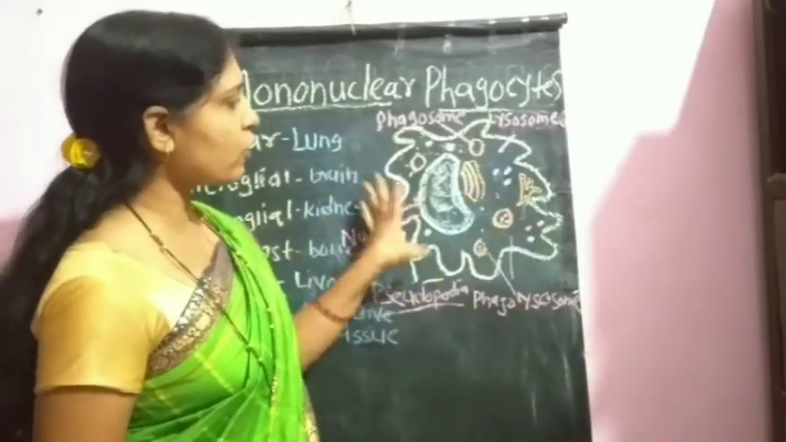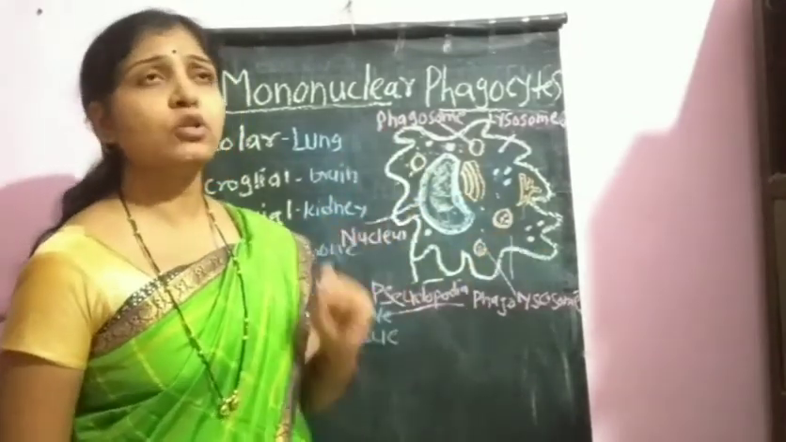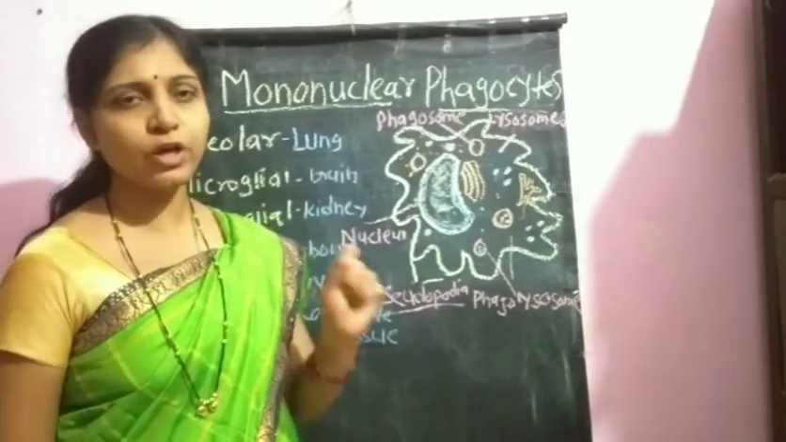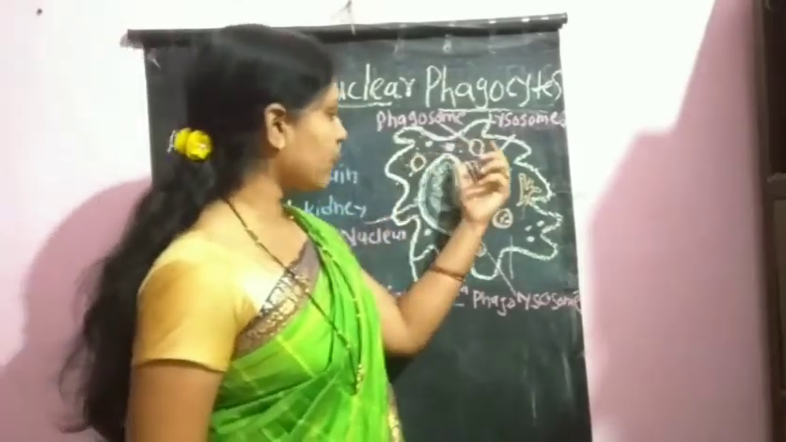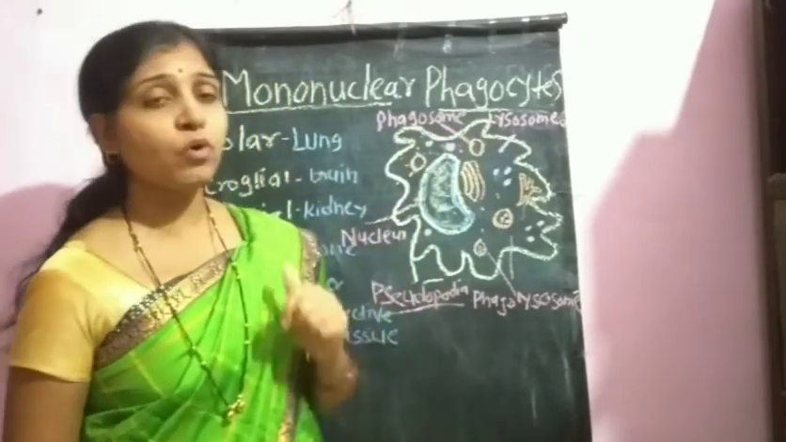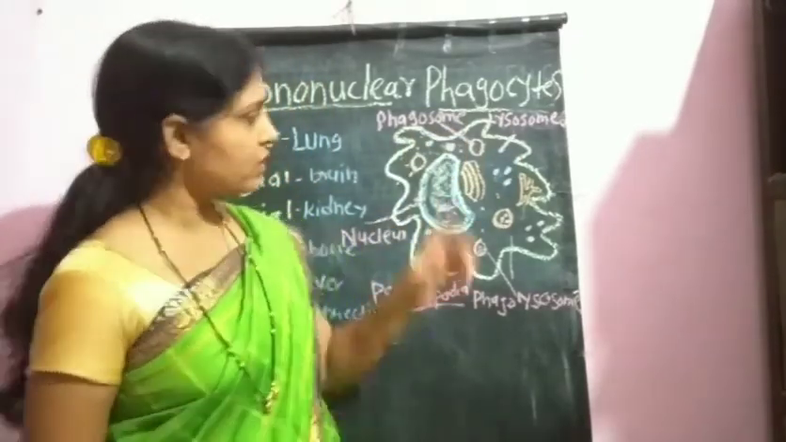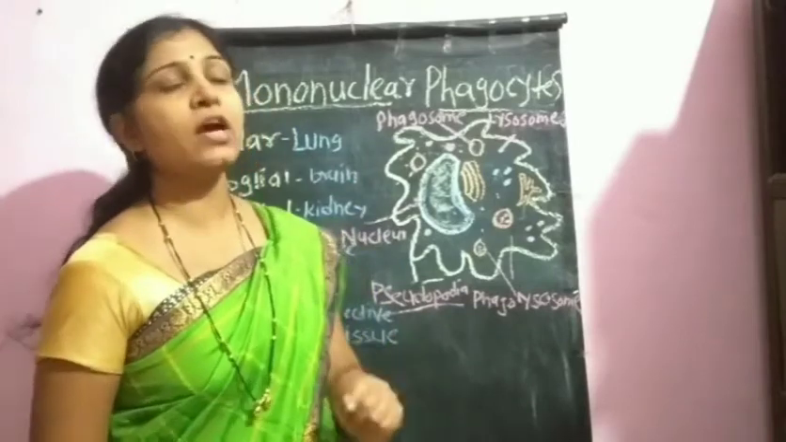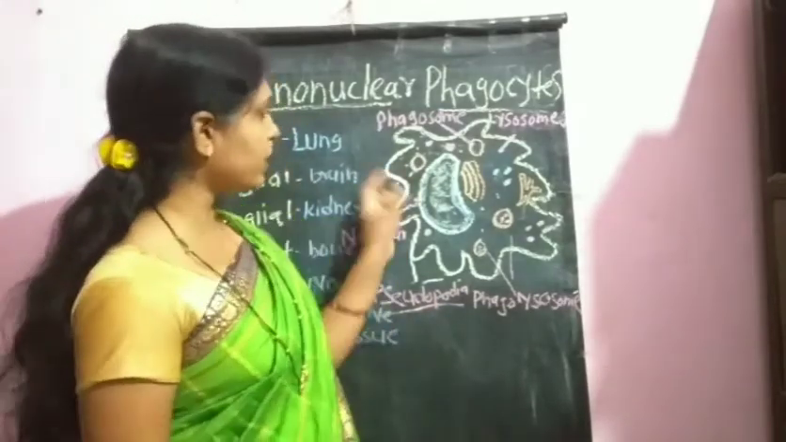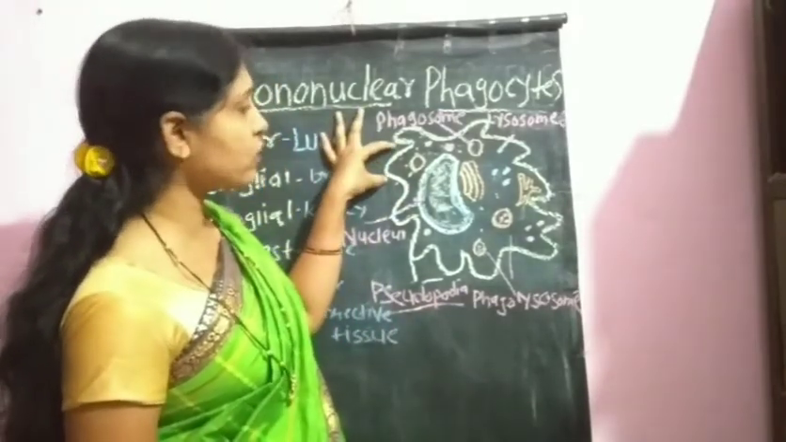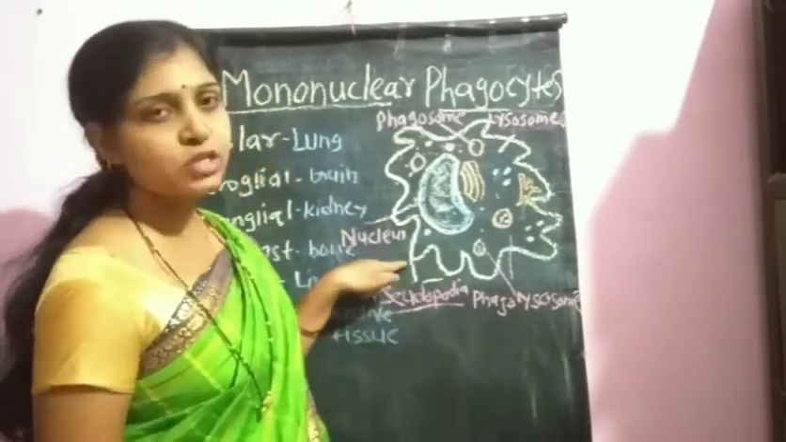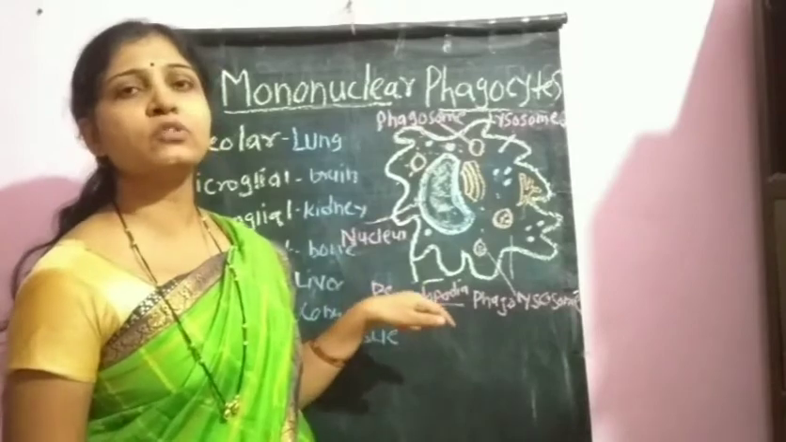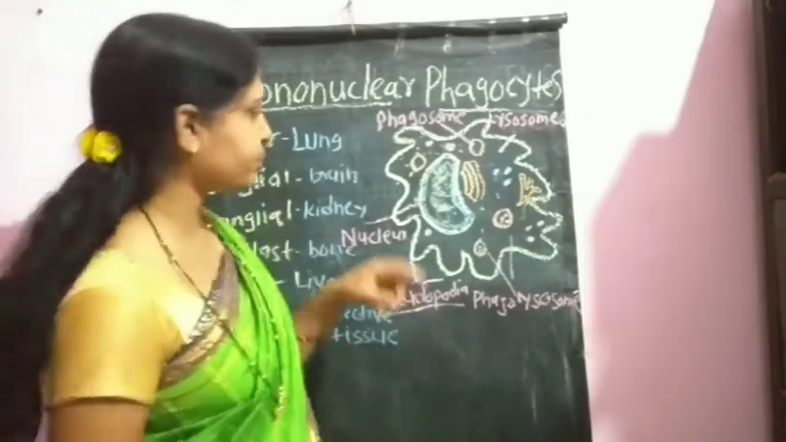Preferentially, the movement of these monocytes is carried out through amoeboid movement. We know that the amoeba, which is a single-celled organism, moves with the help of its pseudopodia. Similar pseudopodia are present in these phagocytic cells, and the cells move with their help, so this movement is called amoeboid movement.